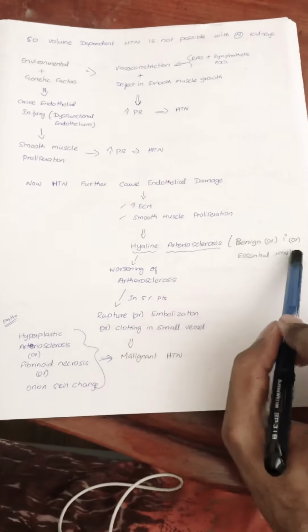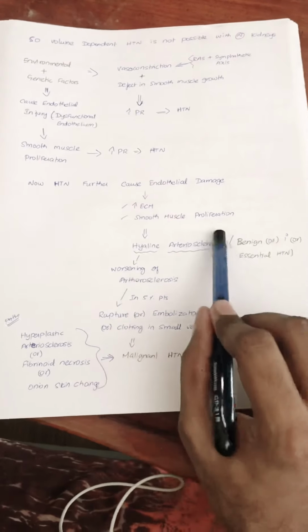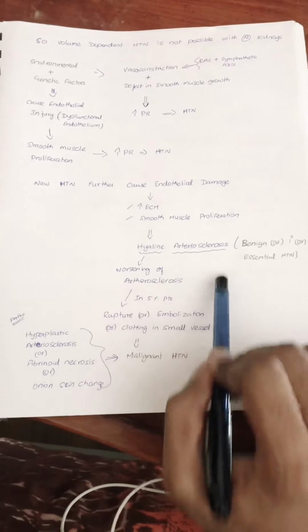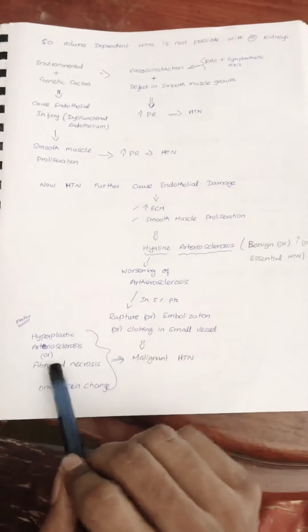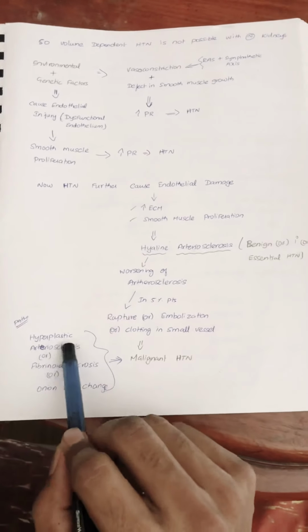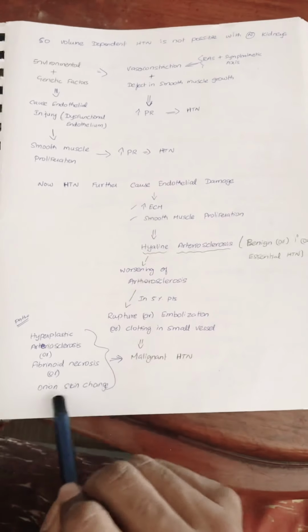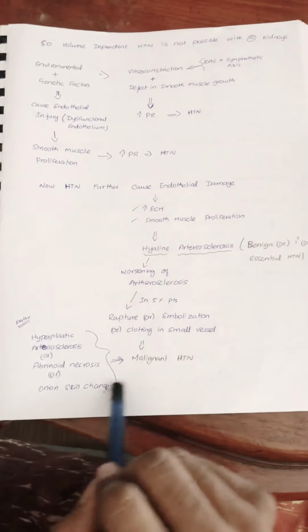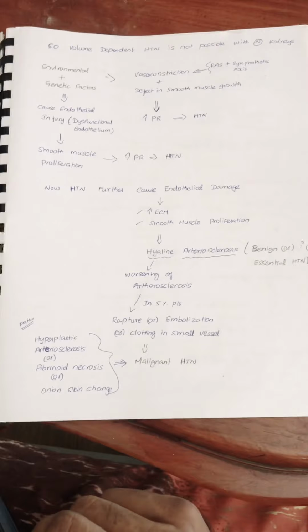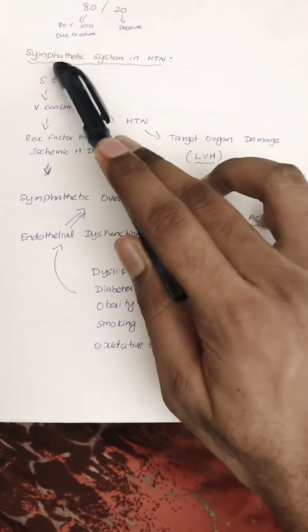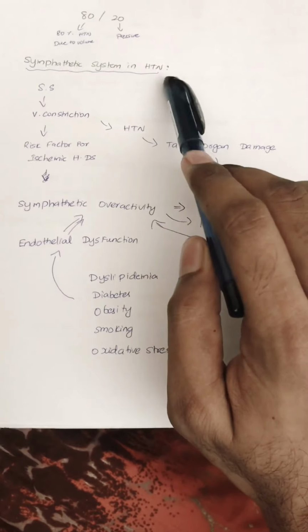Like in primary hypertension we see hyaline arteriosclerosis, in malignant hypertension, in pathology, we see hyperplastic arteriosclerosis, fibrinoid necrosis or onion skin change. These are pathological findings. Now we look into how the sympathetic system works in hypertension.